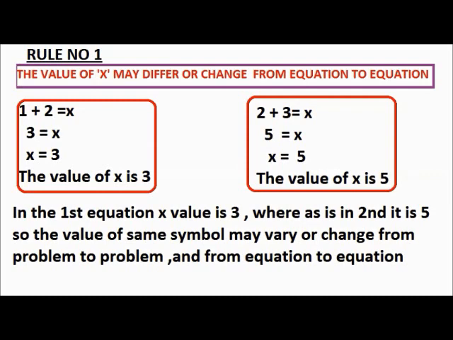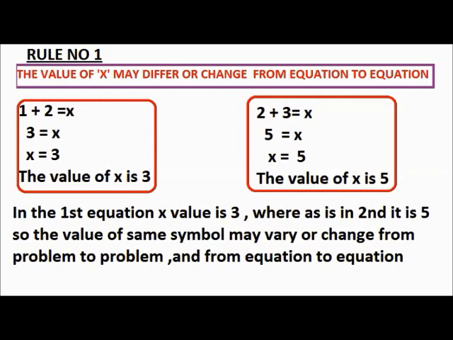Now the second equation, 2 plus 3 is equal to x, 5 is equal to x, and x is equal to 5. In the first equation the x value is 3, whereas in the second it is 5. So the value of the same symbol may vary from problem to problem and from equation to equation.